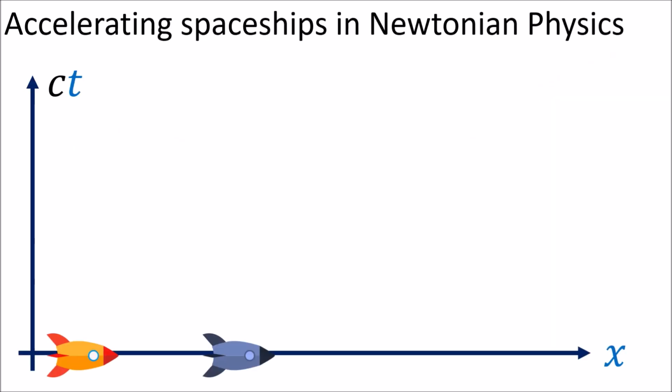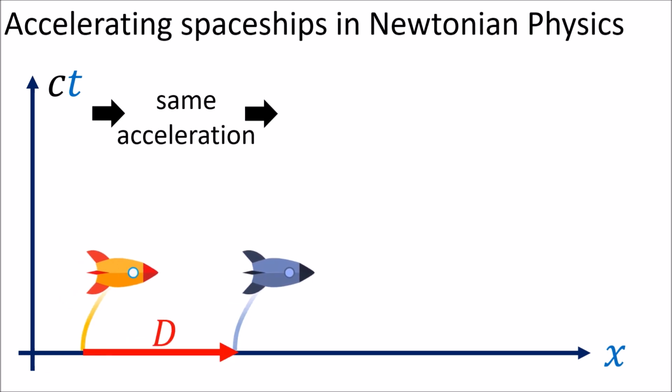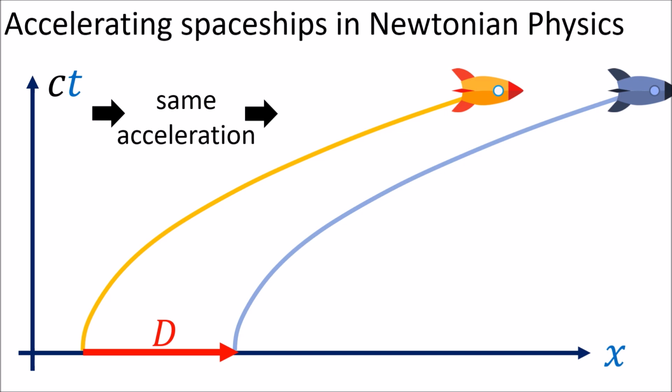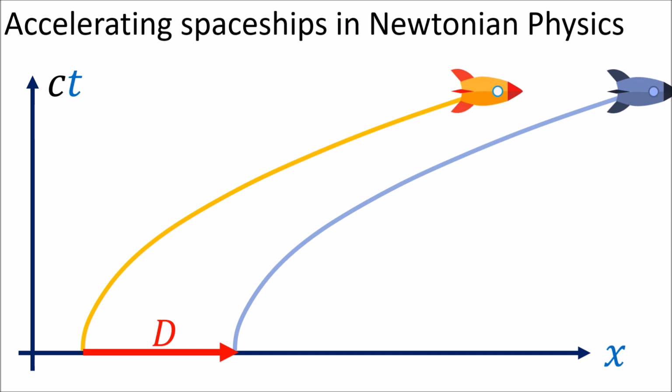Now let's look at a pair of spaceships that are stationary some distance d apart. If the spaceships start accelerating to the right with the same acceleration, then their world lines in spacetime would look like this. The parabolic world line of the blue spaceship in front is an exact copy of the parabolic world line of the orange spaceship in the back, just shifted to the right in the spacetime diagram.